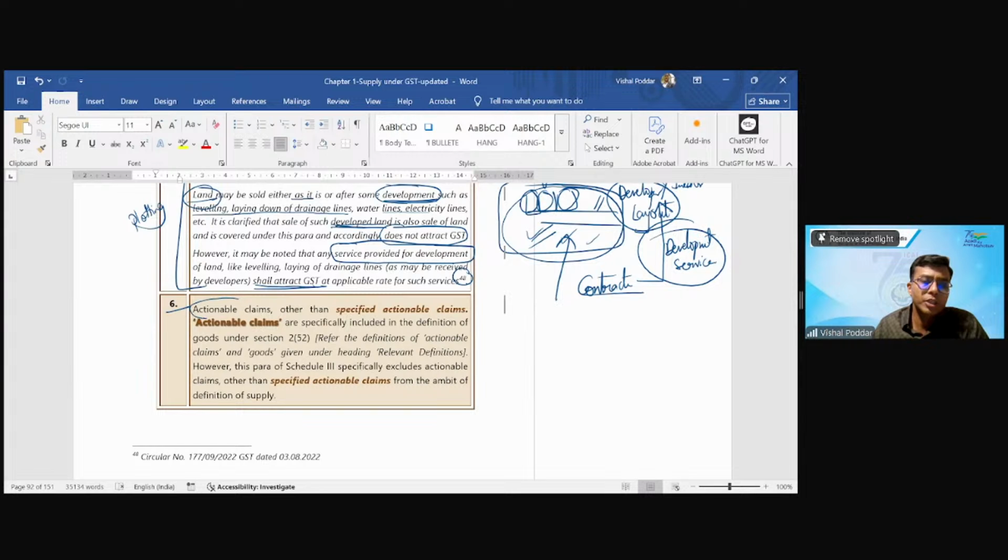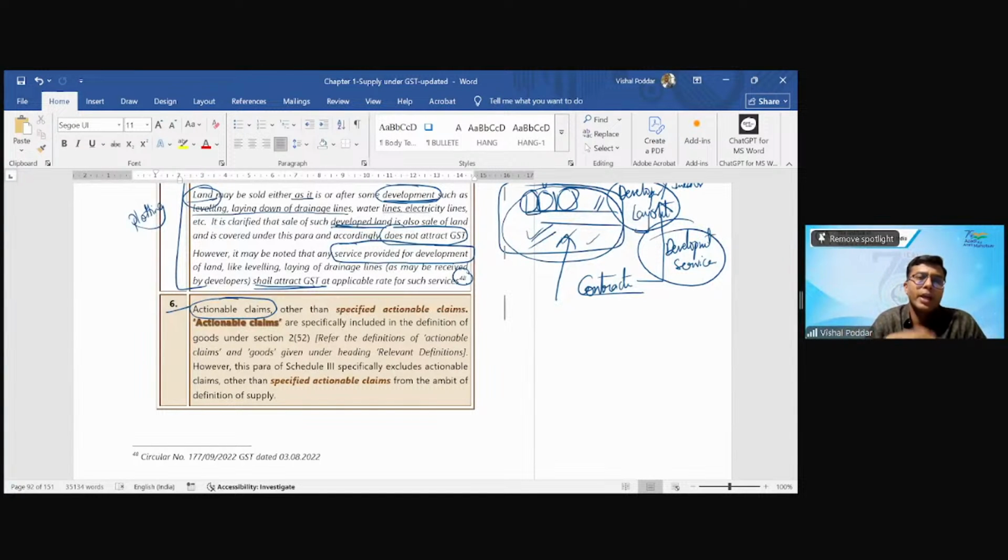It said actionable claims are outside GST, and it said except 3. So there were 3 types of actionable claims which were only leviable to GST: lottery, betting, gambling. Other than that, all other actionable claims were outside GST.